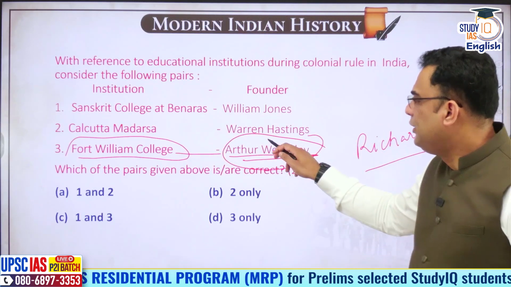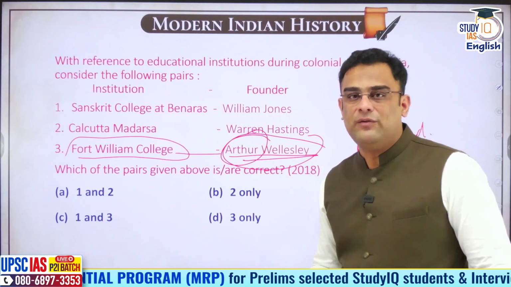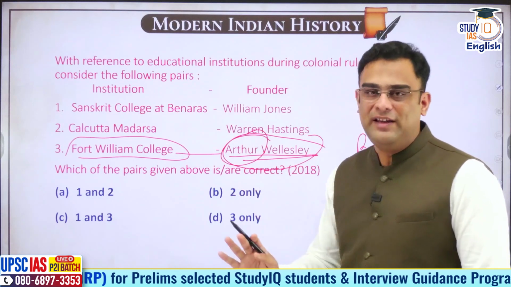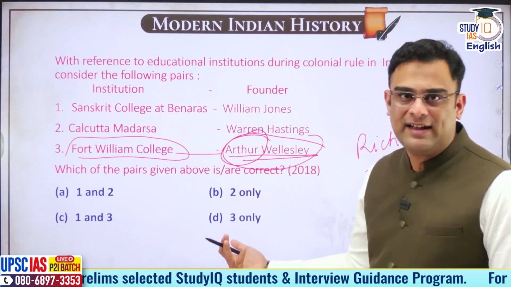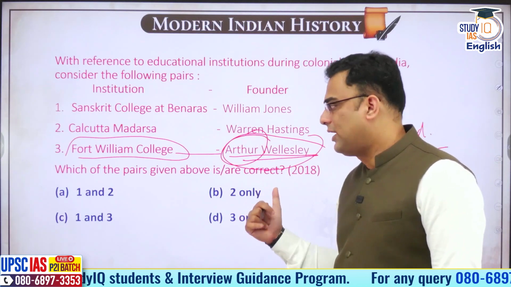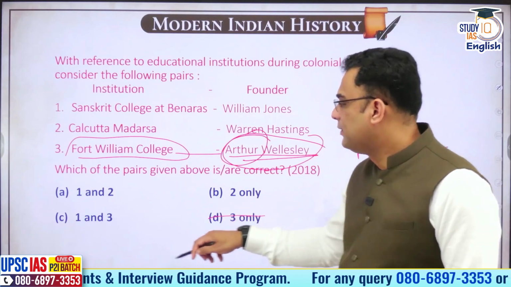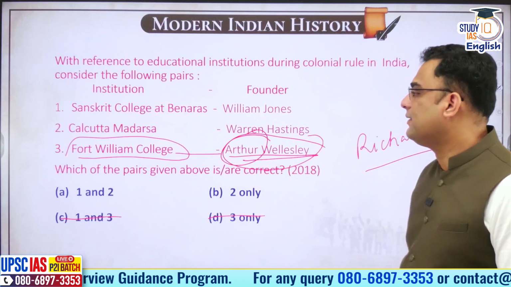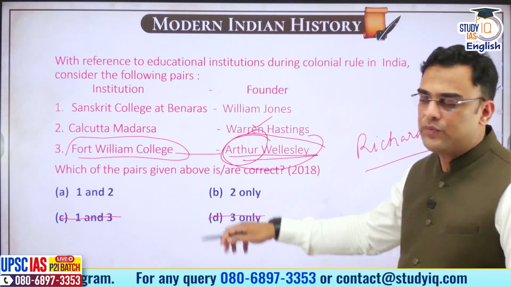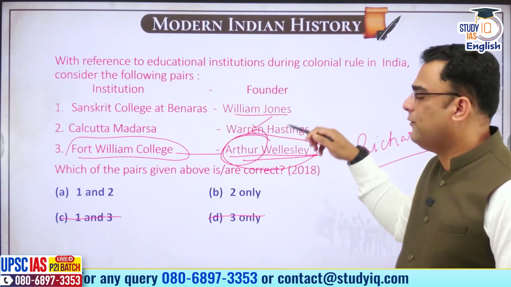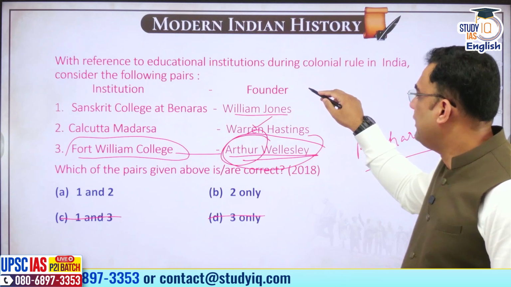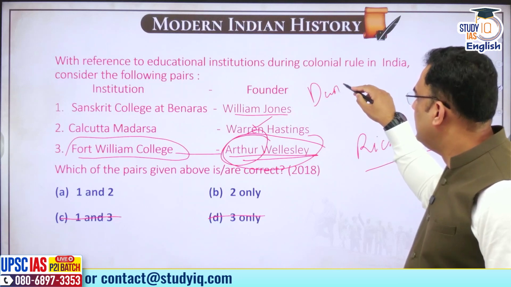Okay? Now, generally UPSC does not create this sort of a confusion. It is not expected that UPSC will create confusion amongst two brothers. Generally, that is how it is, but here it had done that. Okay, most of the students did not know the first name of Lord Wellesley and they got trapped because of this. So 3 is something that we'll have to eliminate. Then Calcutta Madrasa, Warren Hastings, and in any case both the options have 2, which means this is correct. Now what is left is Sanskrit College at Banaras by William Jones. Now in 1791 that Sanskrit College was created, and it was created by one Jonathan Duncan.